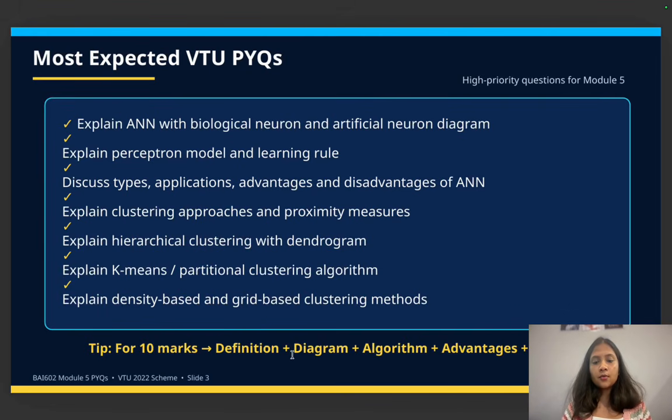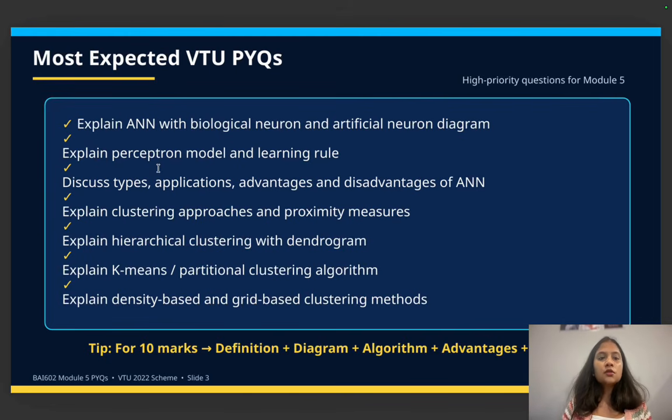So here is the tip, or you can say the method or the approach, to write the answers for the theory questions. You can start with the definition, diagram. If it consists of an algorithm, write down the algorithm, and obviously it is a machine learning subject, so it will be algorithm based. Whichever concept you learn here will be algorithm based. For a machine learning model, you have to write how the algorithm works, followed by the advantages and limitations, and plus you can give real time examples for that.